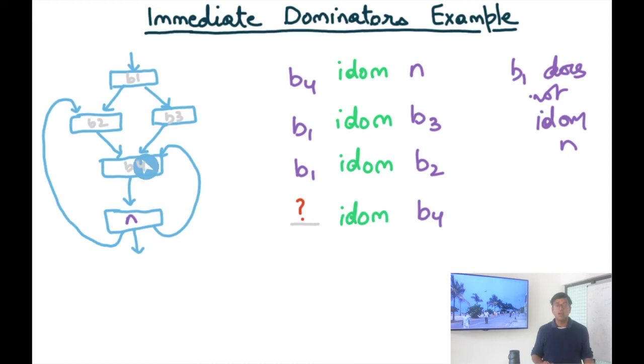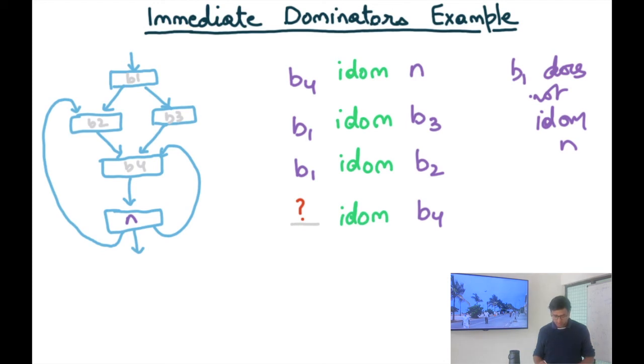Is B4 not equal to N? The answer is yes. Does there exist a node such that B4 dominates that node and that node dominates N? I can't really find any such node. If I look at all the other nodes, no such node satisfies the condition that B4 dominates that node and that node dominates N. For example, B1 dominates N, but B4 doesn't dominate B1. So the answer is that B4 immediately dominates N. The immediate dominator of N is B4.